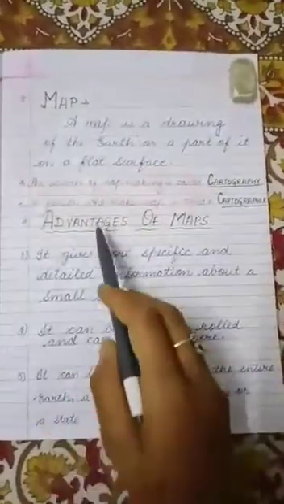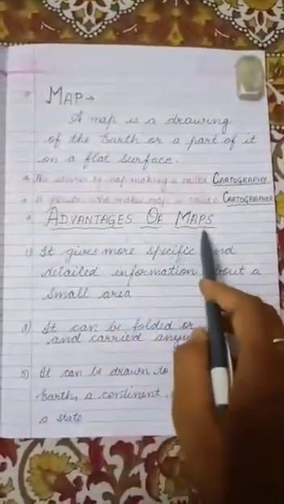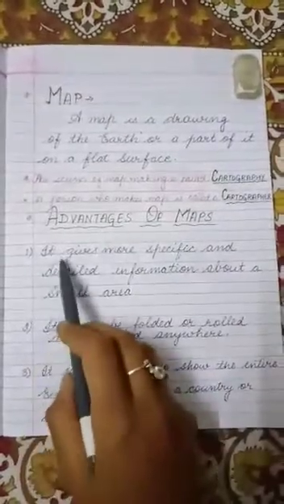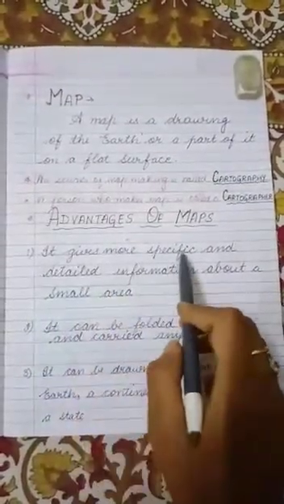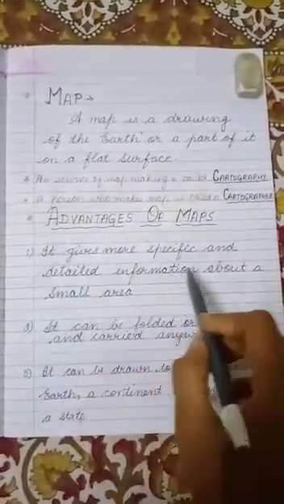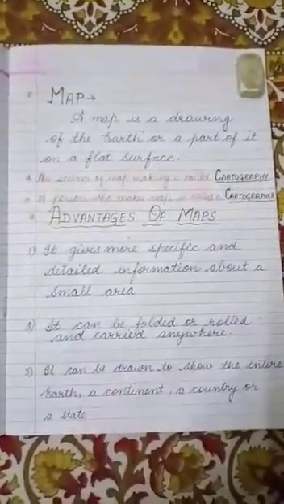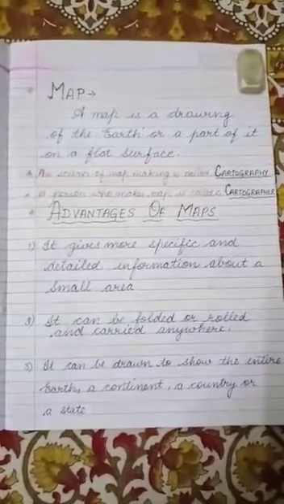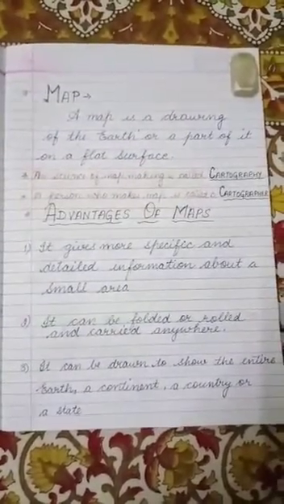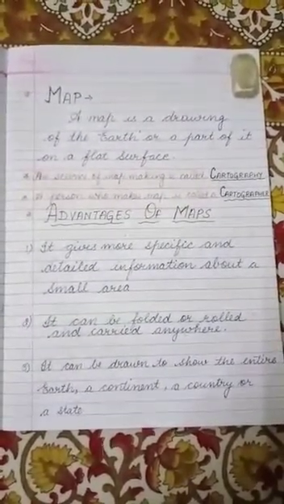Now, advantages of maps. First point, it gives more specific and detailed information about a small area. Children, earlier in the limitations of the globe, we have taken an example of Udaipur.